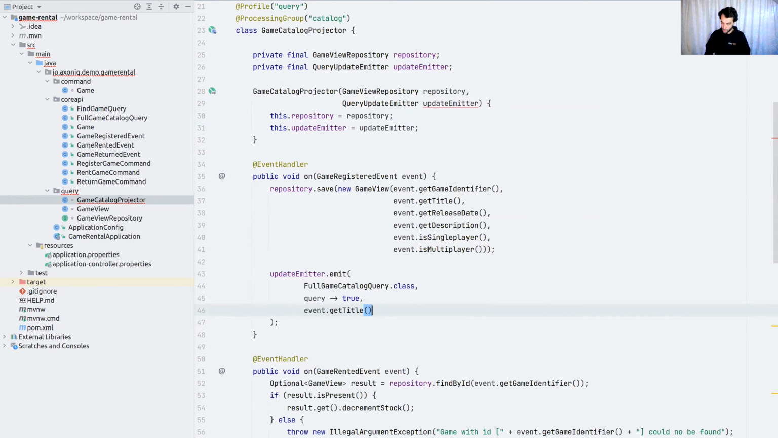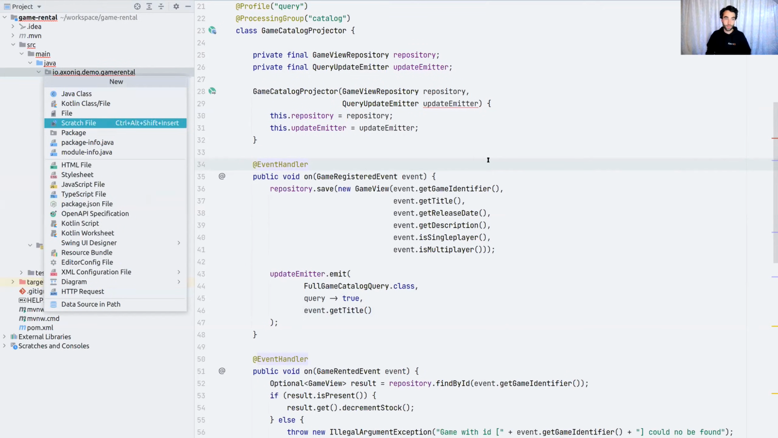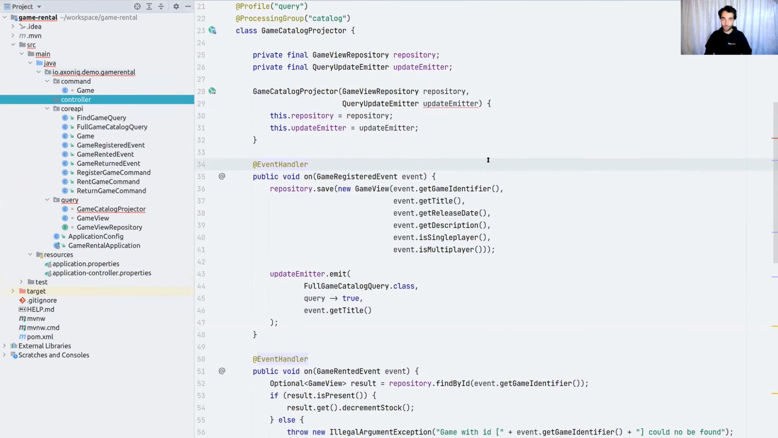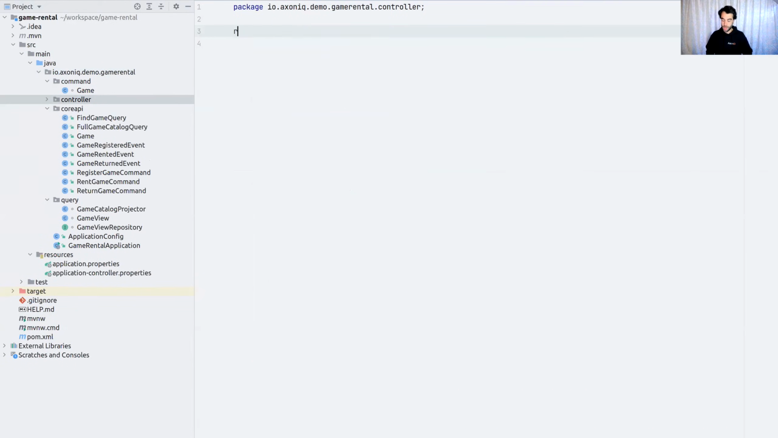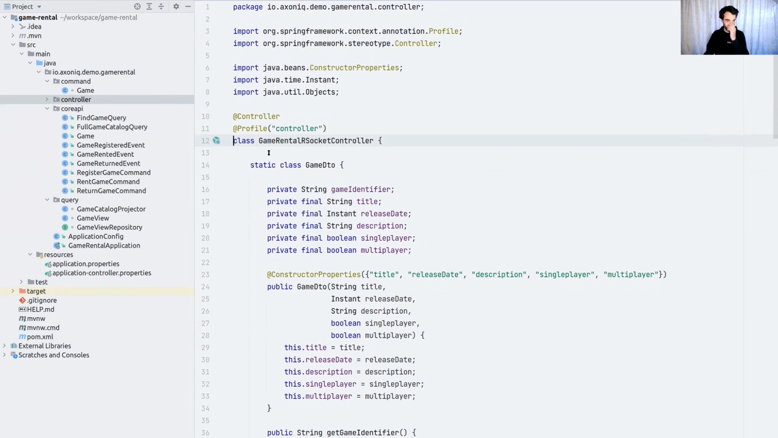Okay, so we got this. We need to jump over immediately to our controller. So that's what I'm going to do. I'm going to introduce another package, the controller package, where I'm going to introduce the game rental RSocket controller. And again, you might have guessed it, I've got live templates, profile, making it a controller, and I got DTOs to store the data in.